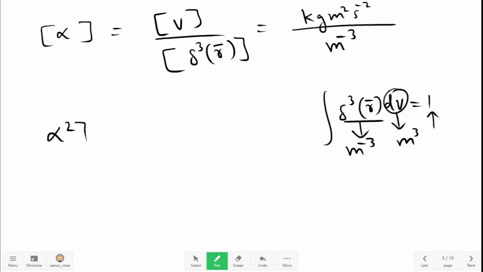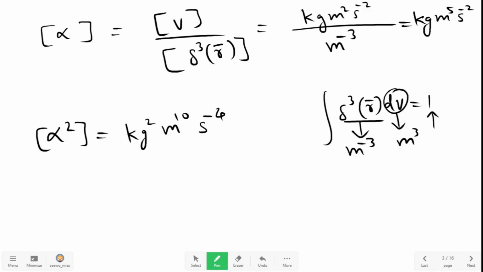Therefore dimensions of alpha will be kilogram meter raised to 5 s raised to minus 2. Dimensions of alpha square will be equal to kilogram square meter raised to 10 s raised to minus 4. Now dimensions of mass is kilogram, therefore dimensions of mass cube will be equal to kilogram cube.